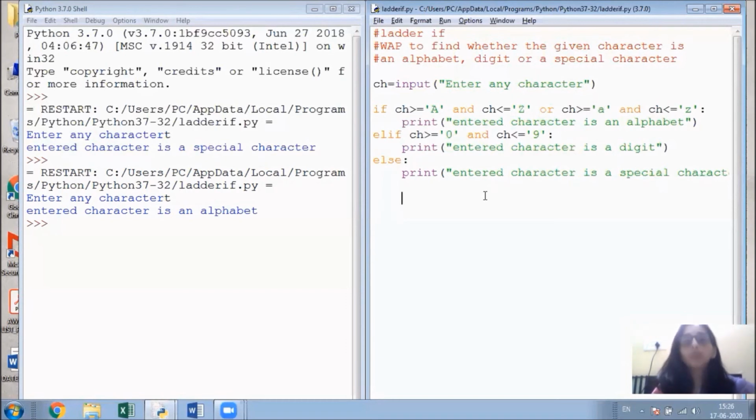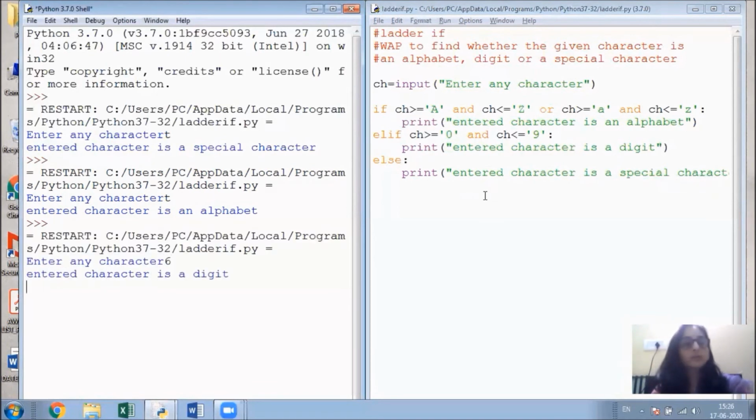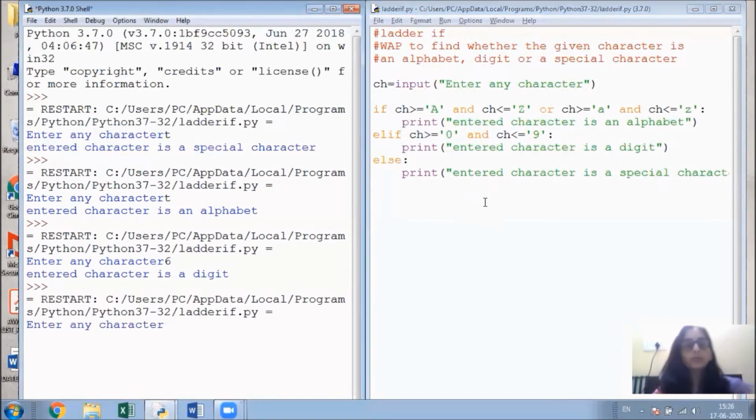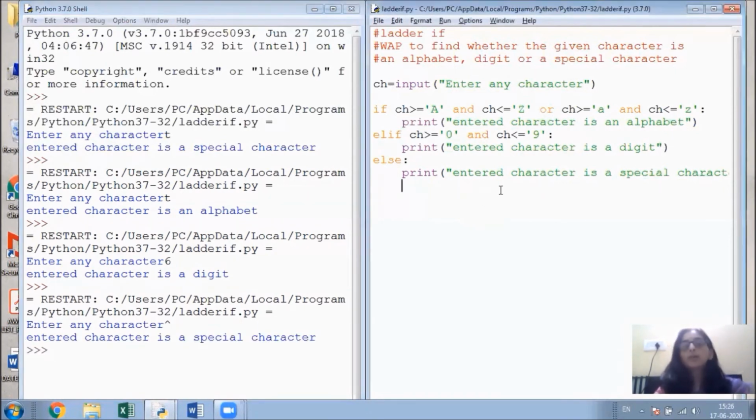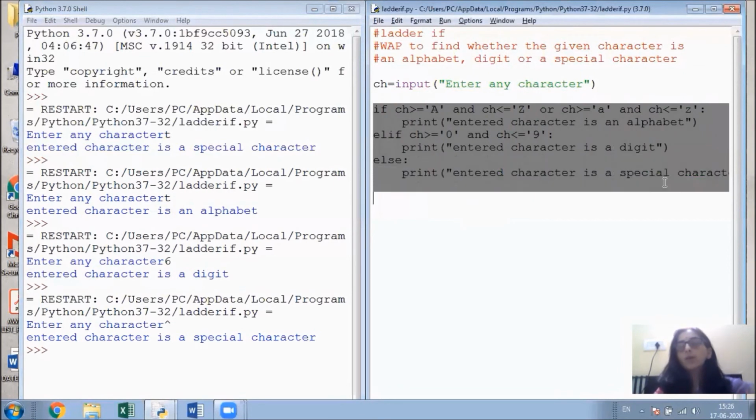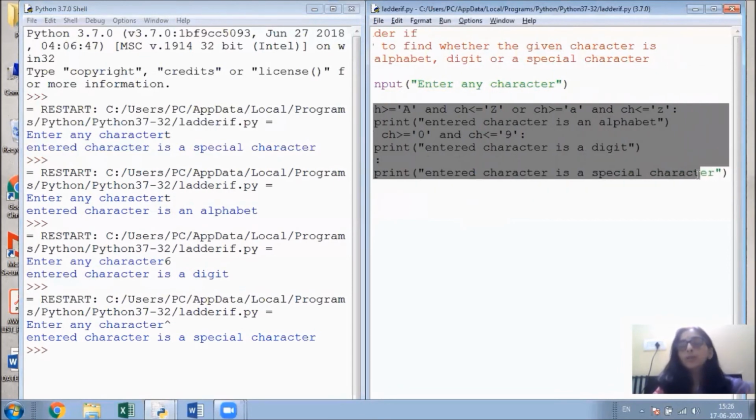Again I am going to run this program. This time I enter 6. Now I have entered a digit. Once again I execute the program, and this time I enter the caret sign. So it will give me special character. In this case we can see that all these conditions are working perfectly.